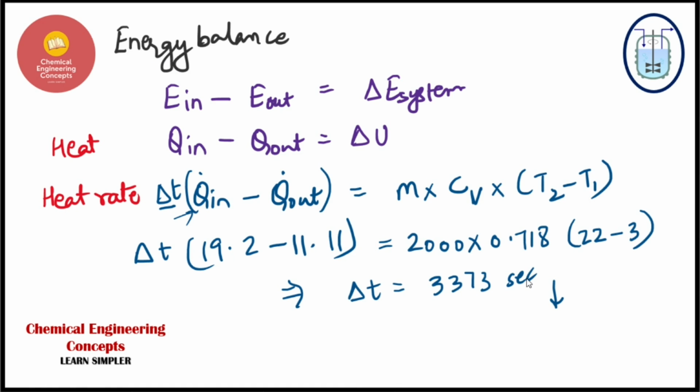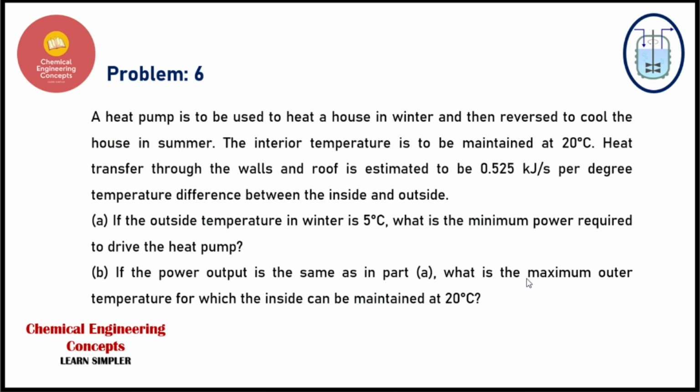Let's move on to our sixth problem for the day. Please first look at the problem. This problem also belongs to the heat pump. The problem says that the heat pump is to be used to heat a house in winter, and then reverse to cool the house in the summer.